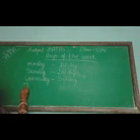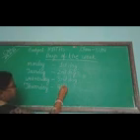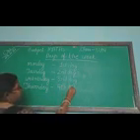Wednesday, then comes what? Thursday. Thursday is the fourth day. Then Friday.